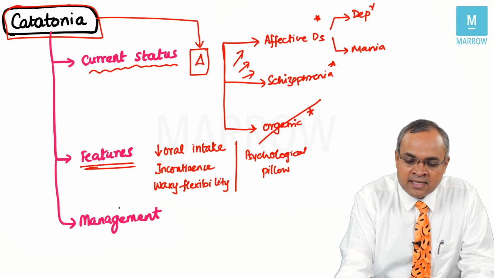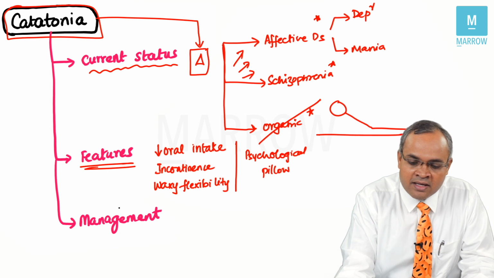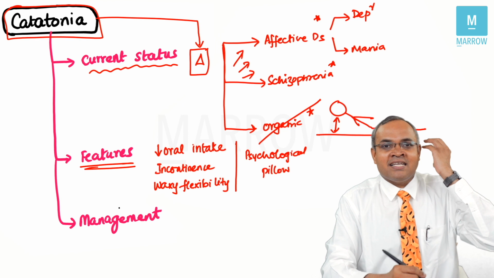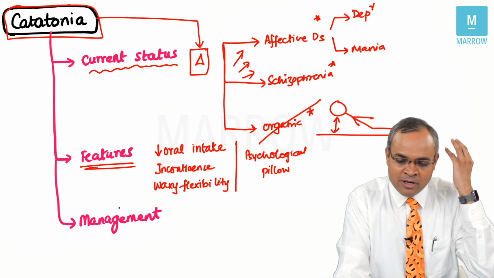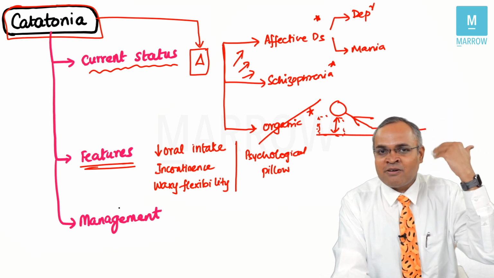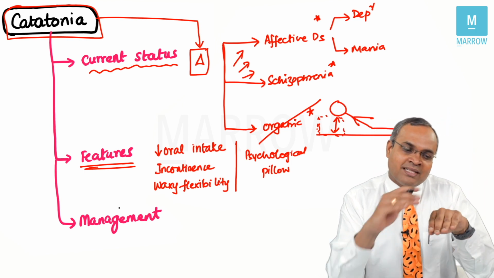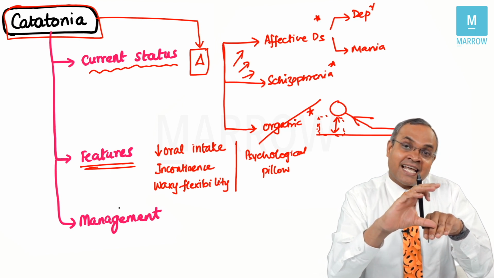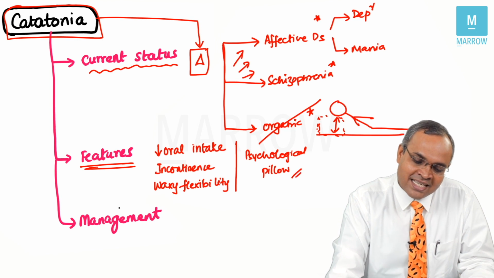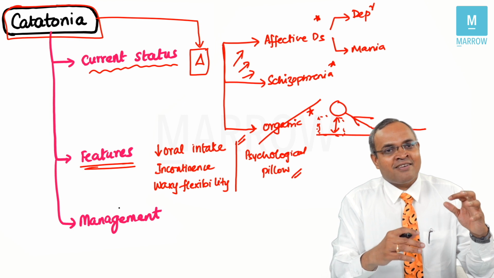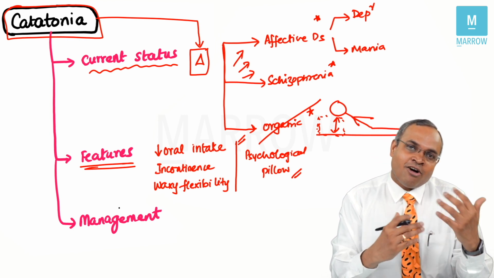Do you remember? See, for example, if this is the bed, the patient's head will be a little raised up. The head will be a little raised up because the patient believes there is an imaginary pillow. There will be no pillow, but he believes there is a pillow and his head would be a little raised up from the bed. So there is a gap between his head and the bed. That is called a psychological pillow, which is sometimes seen in patients with catatonia. You can have abnormal posturing. You can have Gegenhalten, Mitmachen, all those kinds of features.